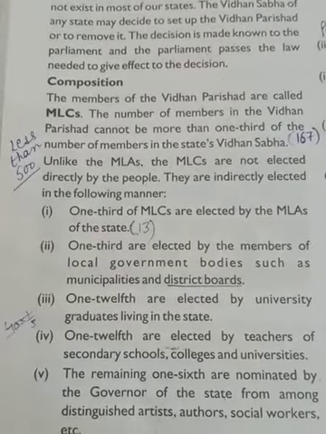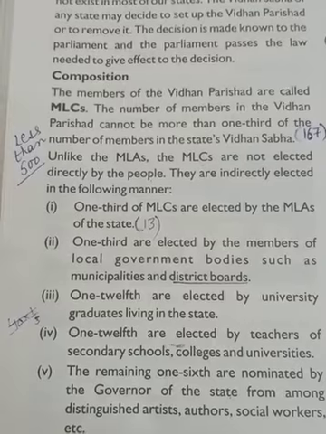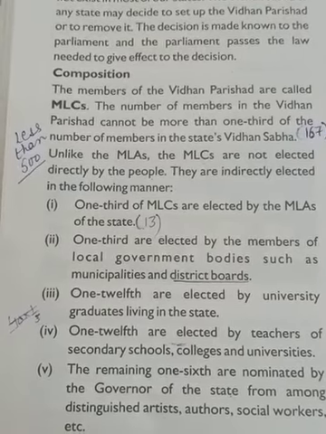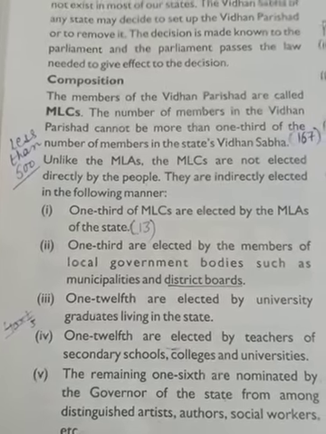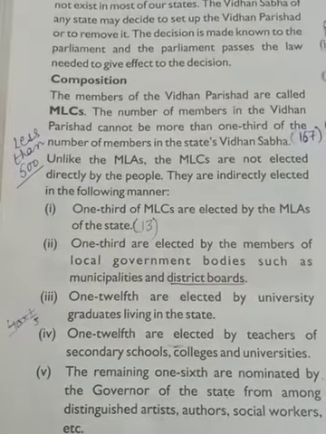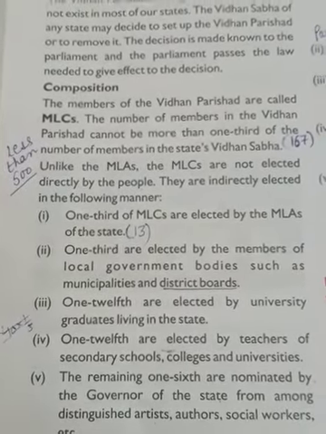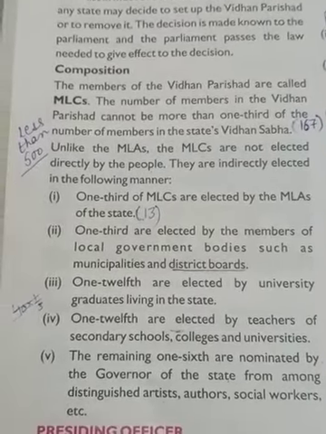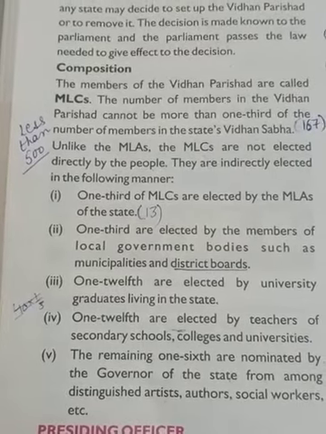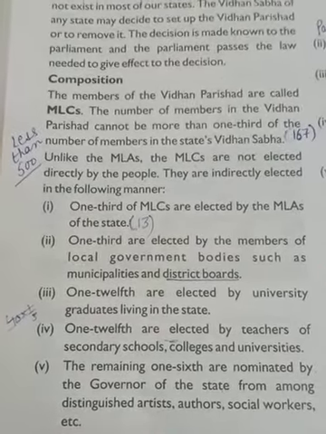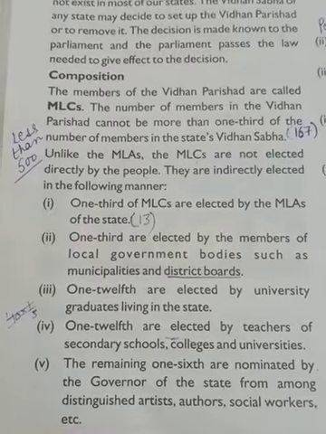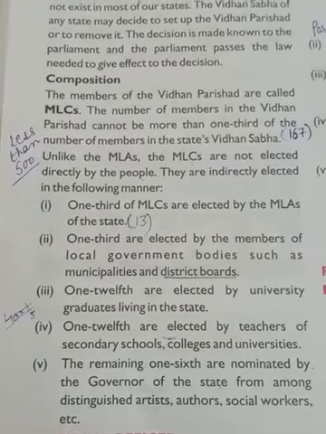1/3 are elected by the members of local government bodies such as municipalities and district boards. 1/12 are elected by university graduates living in the state. 1/12 are elected by teachers of secondary schools, colleges and universities.